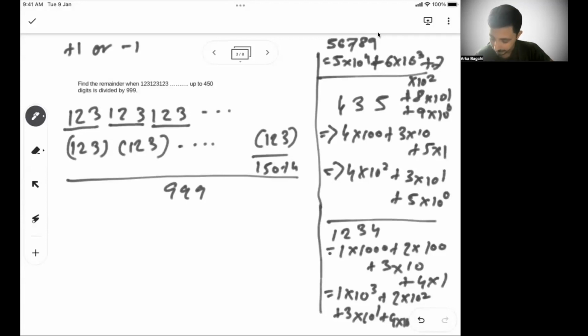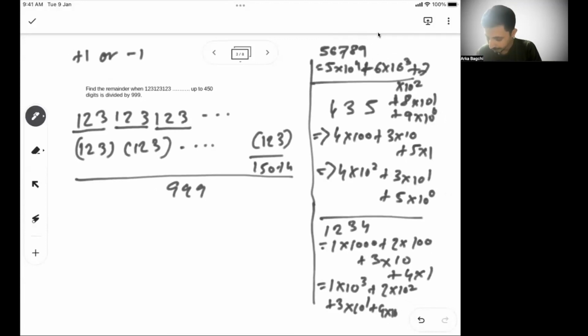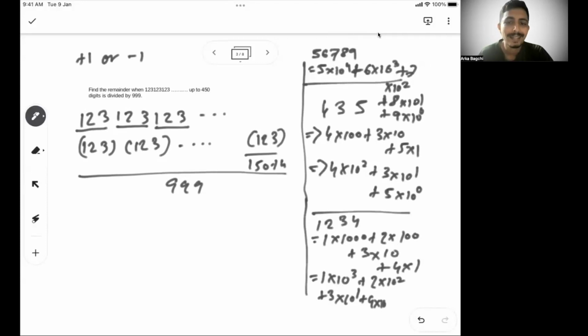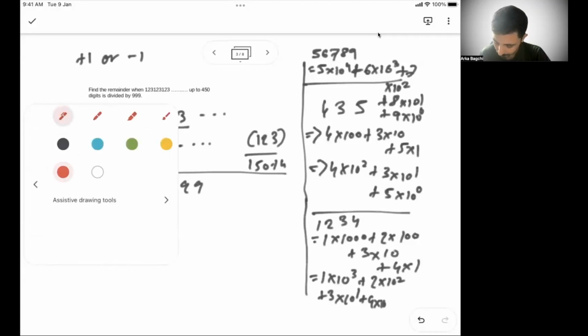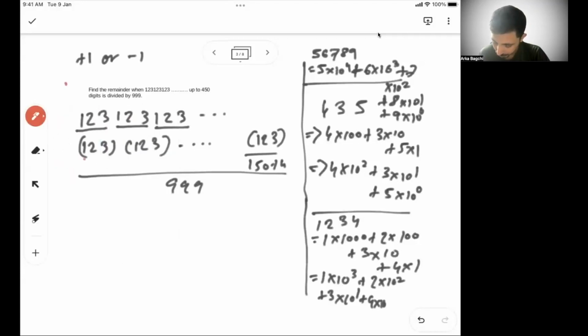So the idea here is, why I'm telling you all this, is that if you understand how all these numbers are written, think of this as 1 digit, this is the second digit, and then there will be 150 such digits. So what I'm trying to say is, consider 1, 2, 3 as a group, as a single digit.